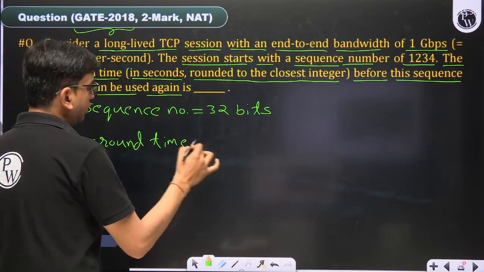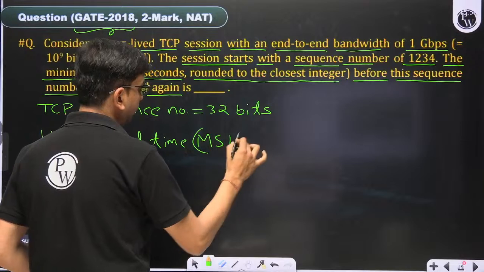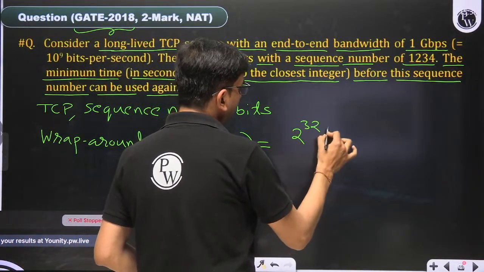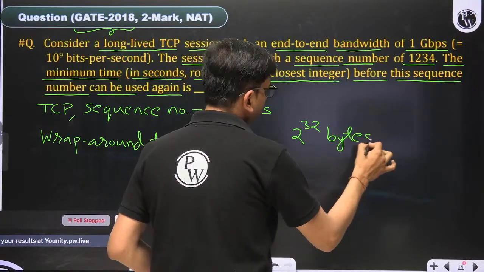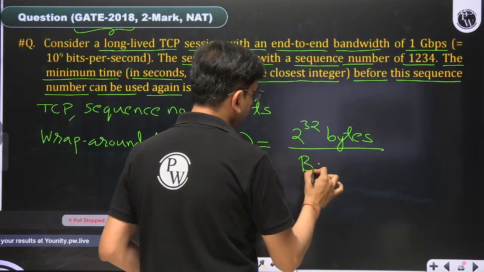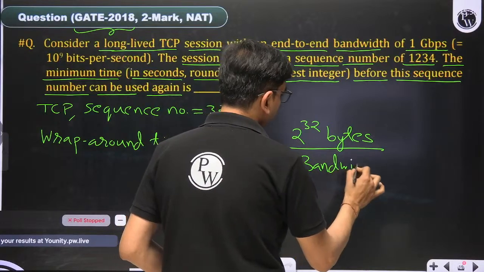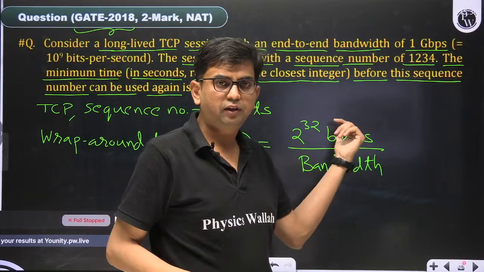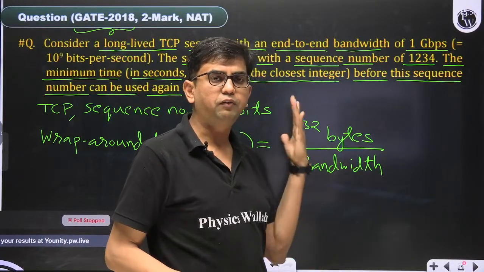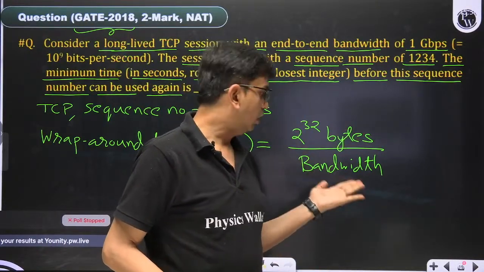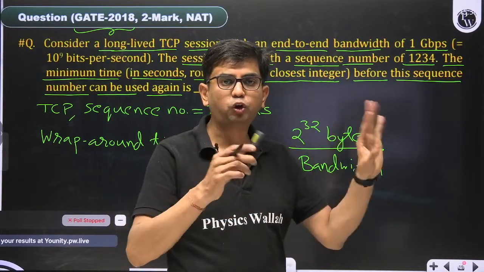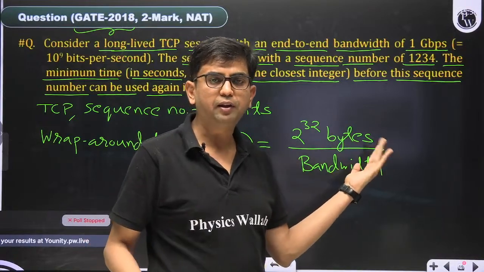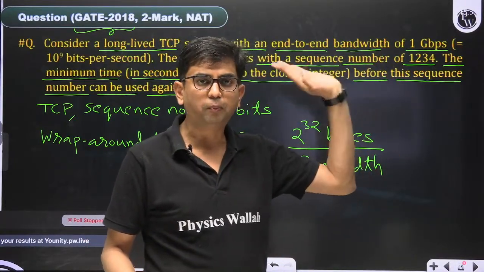That is also known as maximum segment lifetime. So it is basically what? How many bytes we can address using a 32-bit number, 2 to the power 32 bytes, divided by bandwidth. How much time will it require to transmit these bytes using the given bandwidth, if we are transmitting back to back, assuming that header transmission time is negligible, and we are transmitting only payload, byte by byte, back to back.